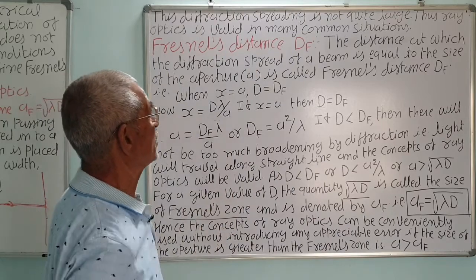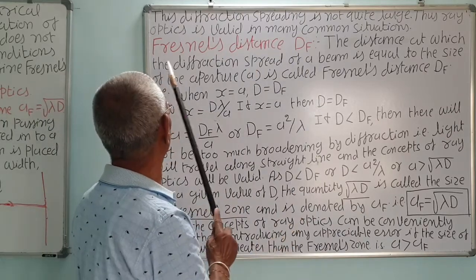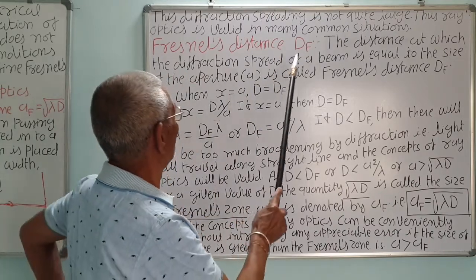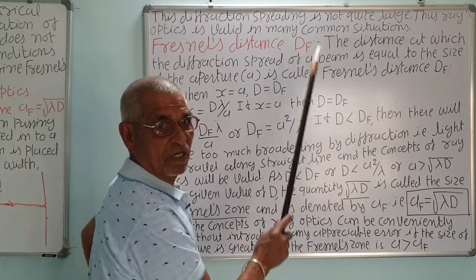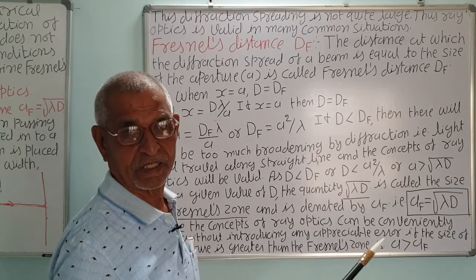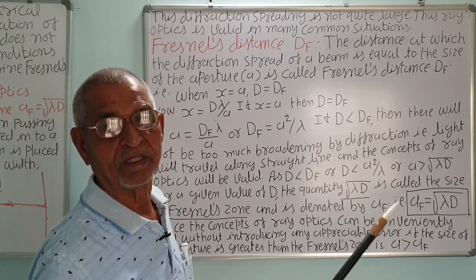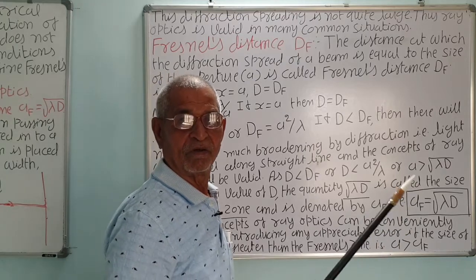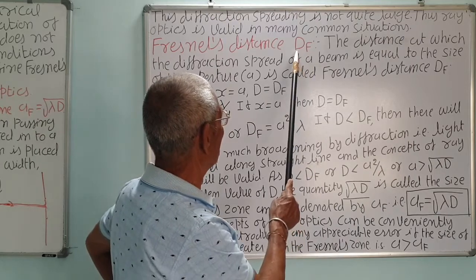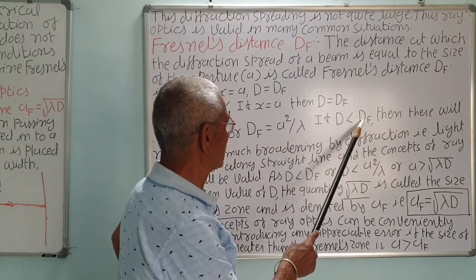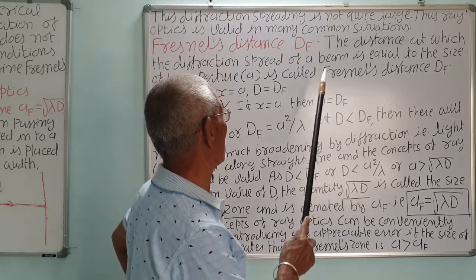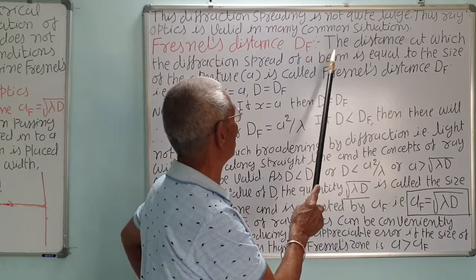Now, let us see the Fresnel distance df and the Fresnel zone. df is the Fresnel distance. If the distance is less than df, then light will travel in a straight line. If it is greater than that, then there will be spreading, that is, we can consider the concepts of wave optics. But if d is less than df, then we can consider the concept of straight line or rectilinear propagation of light, that is ray optics or geometrical optics, it is also called.